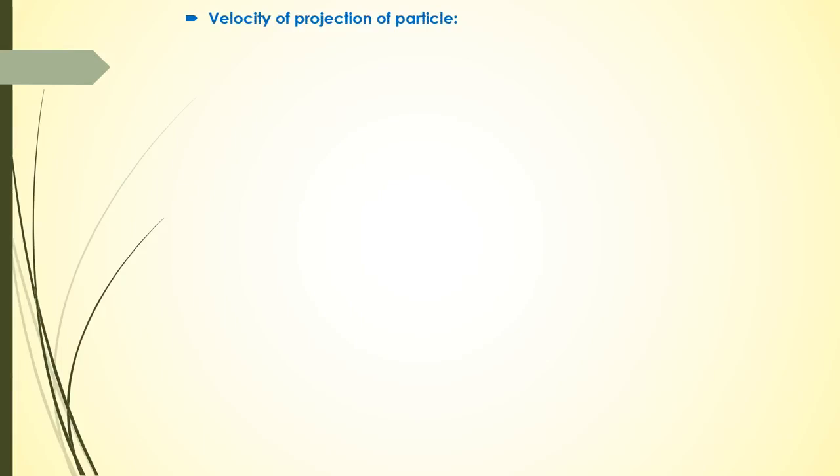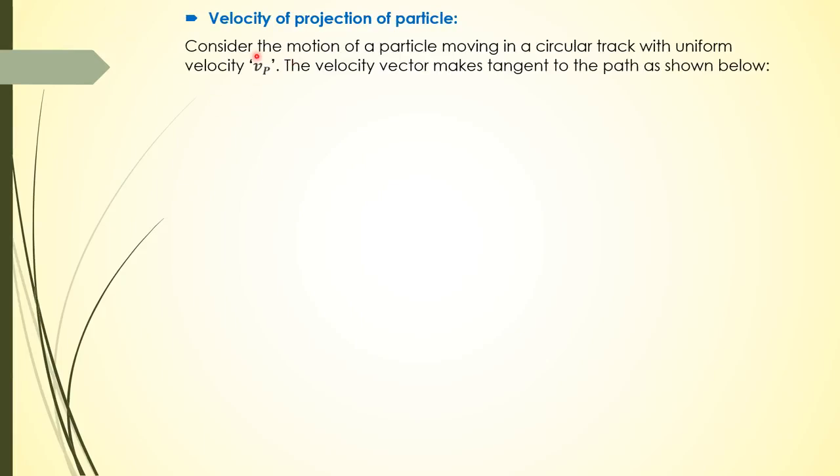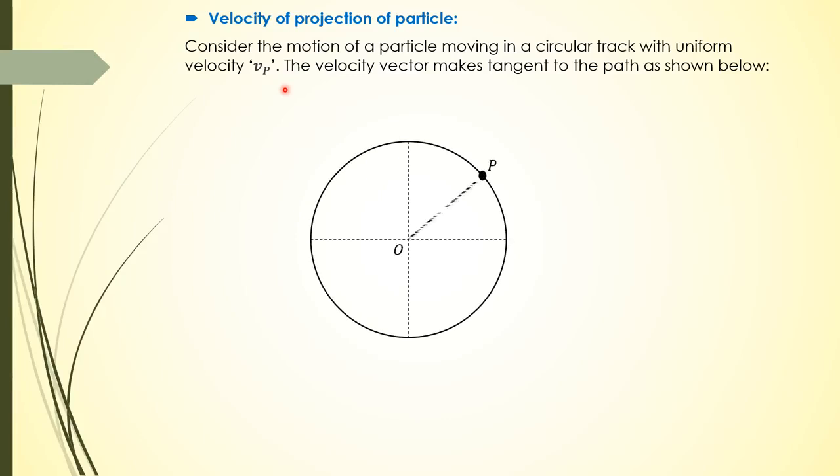Okay, after acceleration, velocity of projection of a particle. For that, consider the motion of a particle moving in a circular track with uniform velocity Vp. The velocity vector is tangent to the path as shown in the figure below. So here we have a particle P moving in a circular track, and let its projection be at point Q, and velocity Vp is tangent to the path. So this velocity vector is at angle omega t plus phi naught. If we resolve this vector into its components, we get Vpy and Vpx.